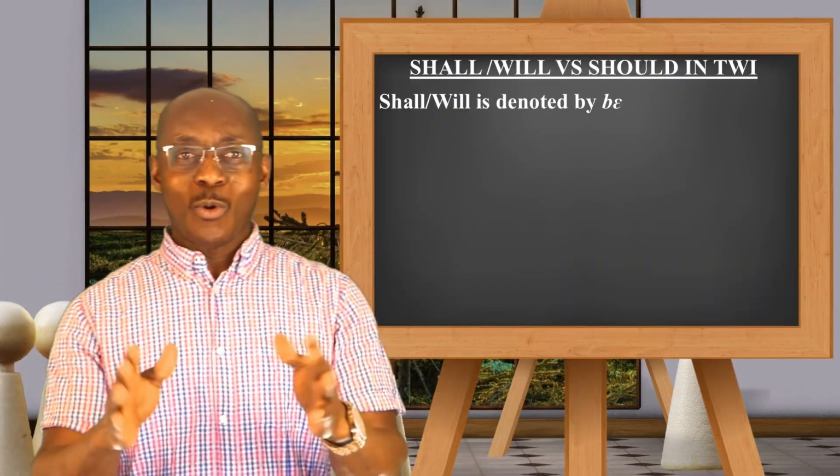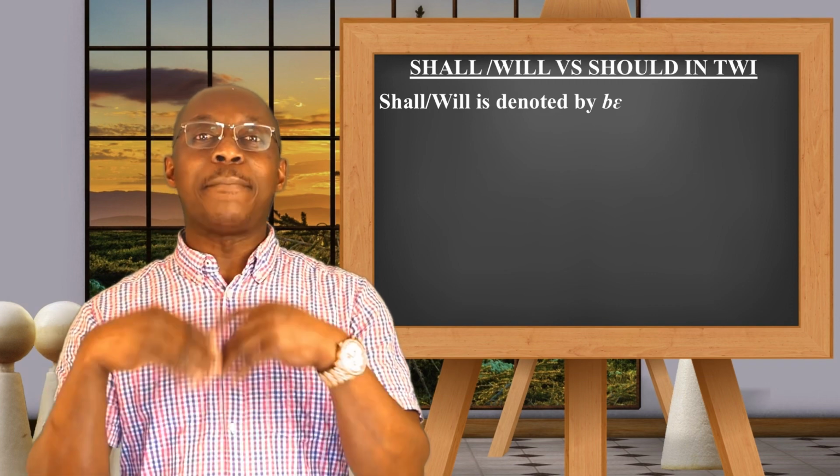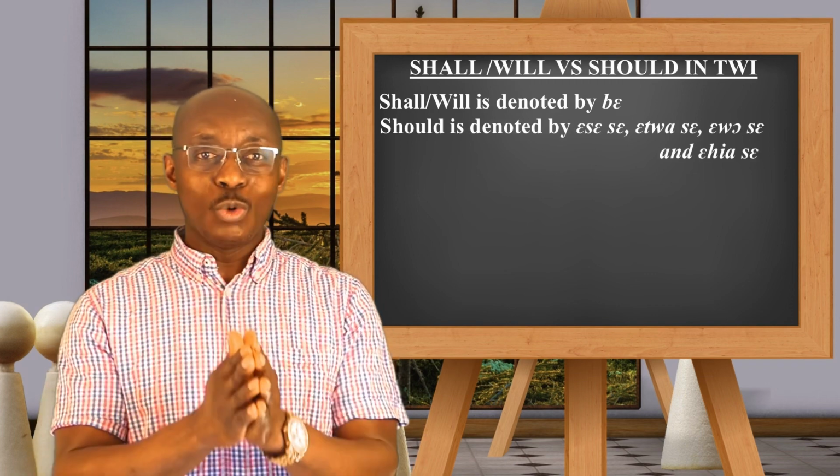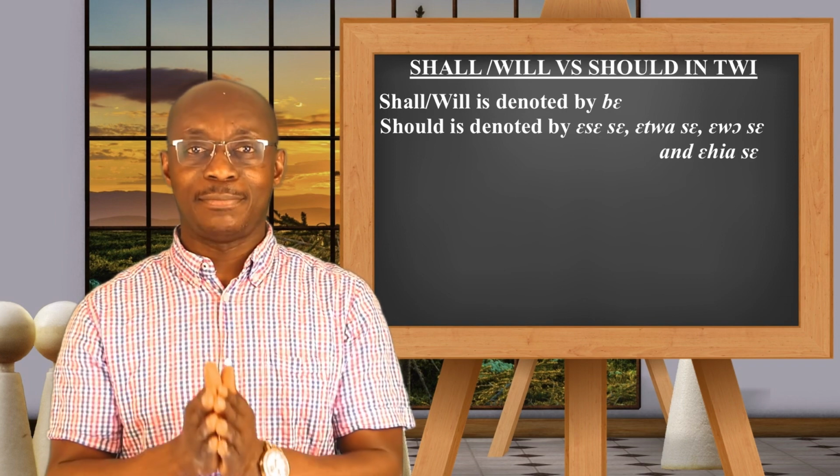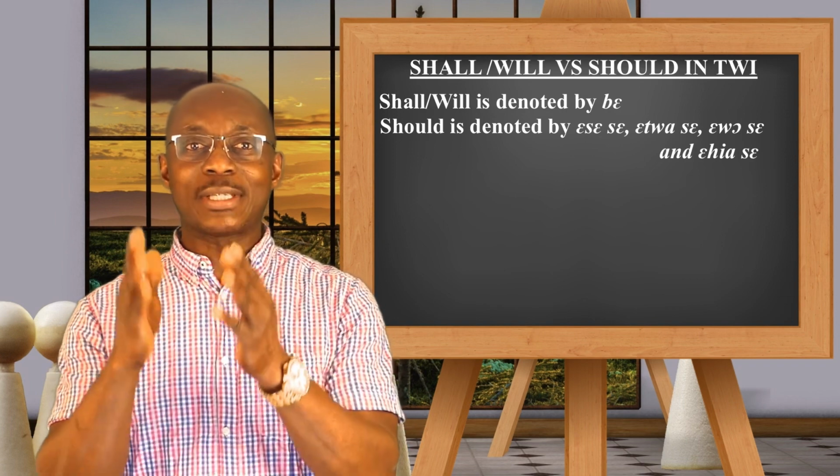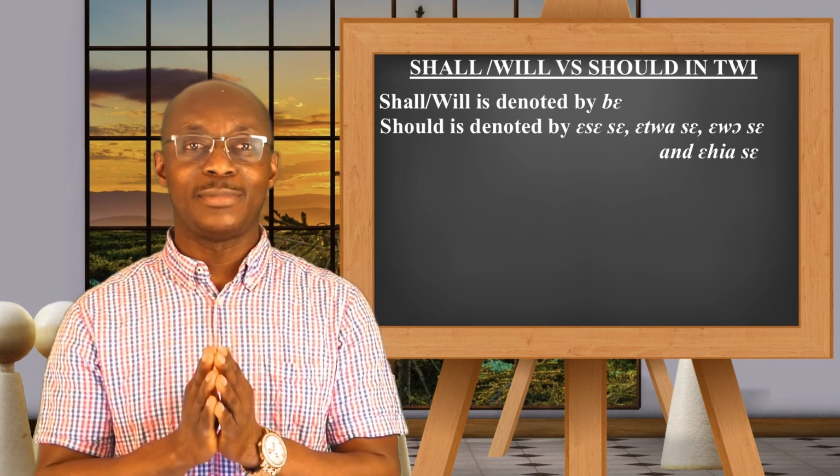I'm saying this because in Twi, if you want to say he shall and they will, you will use the same auxiliary verb. That is to say, will and shall are the same in Twi. Having said that, let us try to see the difference between shall or will and then should in Twi. It's very simple. While shall or will is denoted by be, should is denoted by ese, etwase, ewose, or even ehiase.